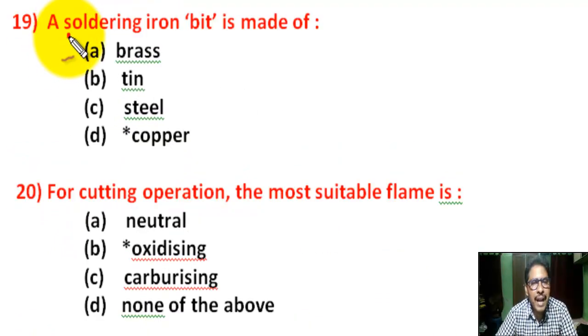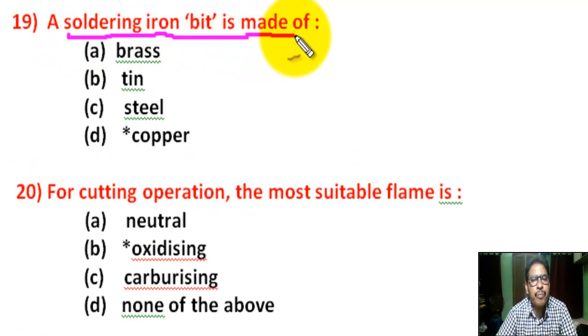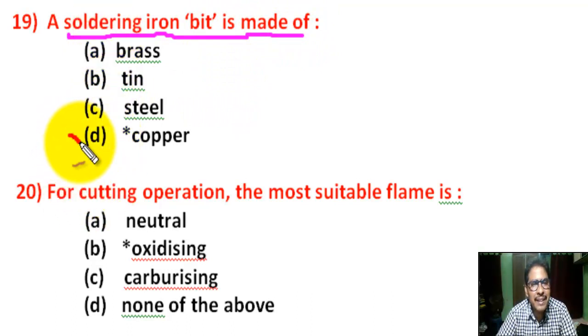Question number 19. A soldering iron bit is made of, there are 4 options. Correct answer is D. A soldering iron bit is made of copper.